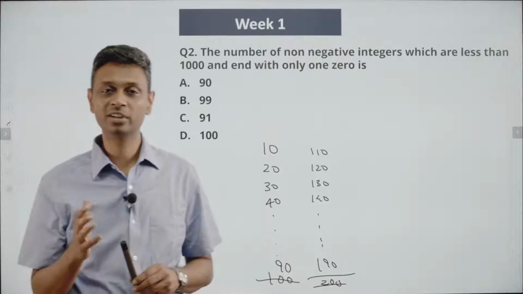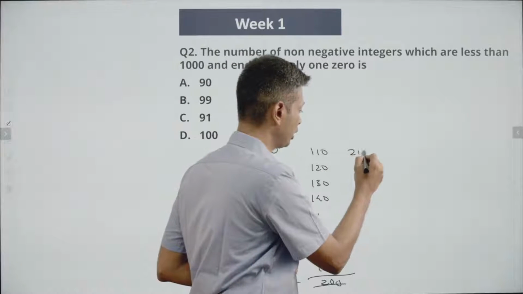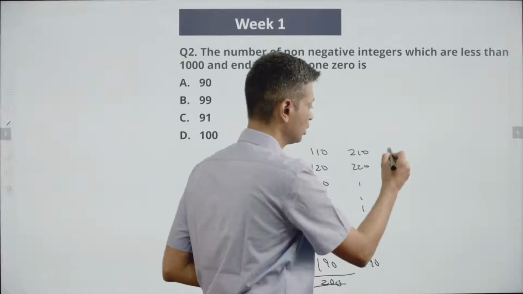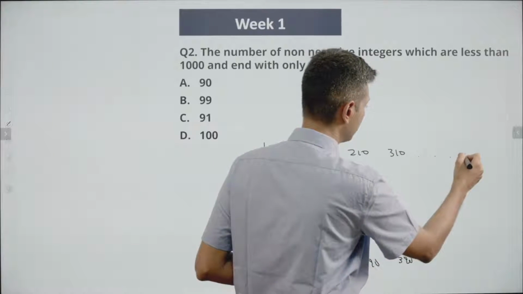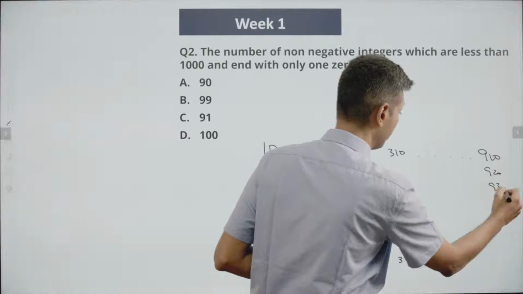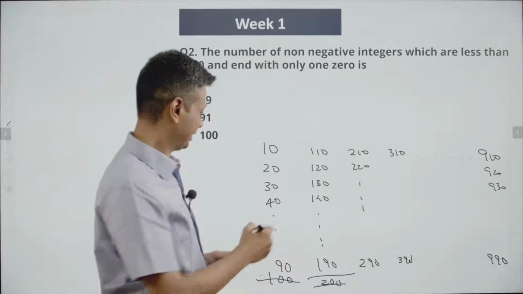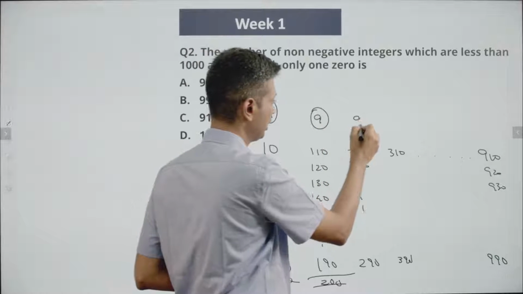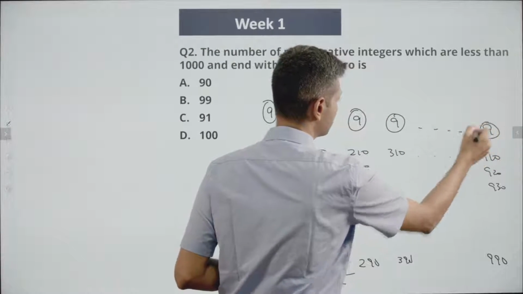We see a pattern emerging. If 110, 120, 130 till 190 comes, obviously 210, 220 till 290 will come. 310, 320 till 390 will come. 410, 510, 610, 710, 810, 910, 920, 930, all the way till 990 will come. Lovely. 9 numbers in this list, 9 in this list, all the way till 9 in this list.